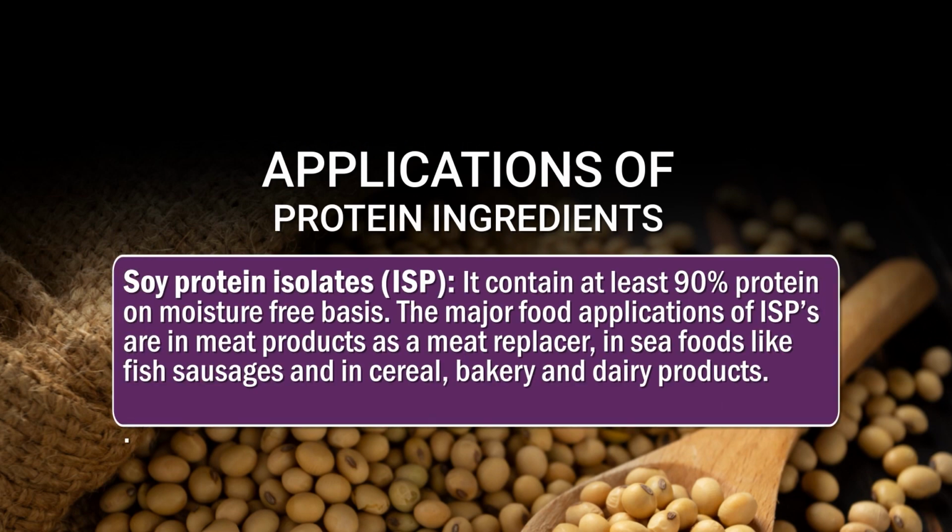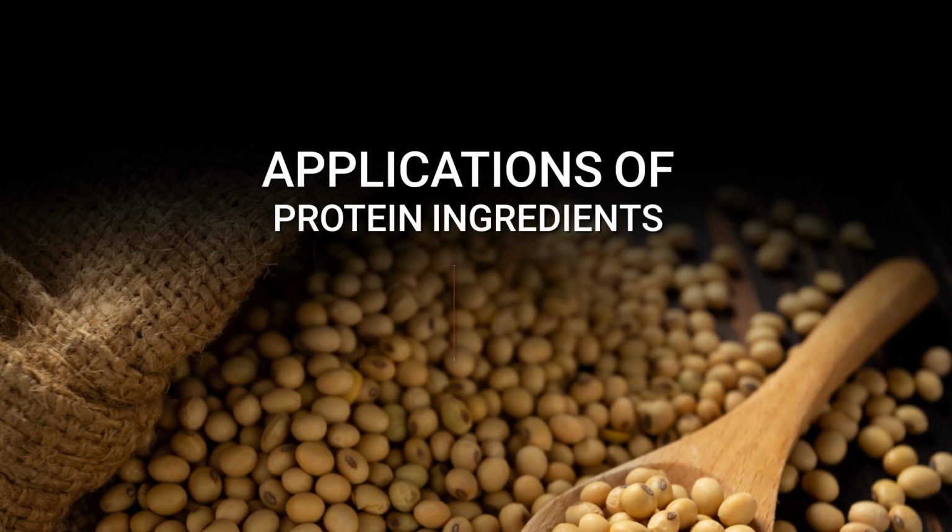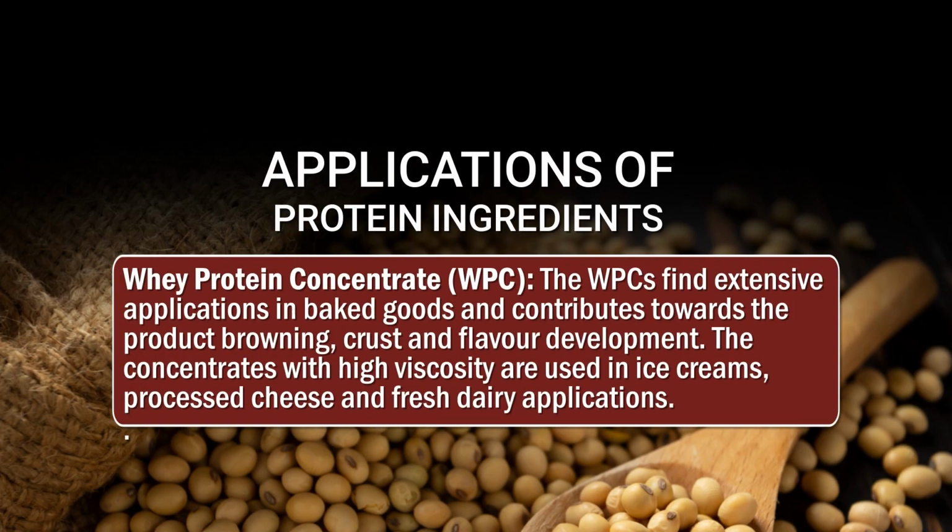Then another protein ingredient, soya protein isolate. Soya protein isolate contains at least 90% protein on a moisture free basis. The major food applications of soya protein isolate are in meat products like meat replacers, in seafoods like fish sausages, and in cereal, bakery and dairy products. Whey protein concentrate, that is WPC, finds extensive application in baked foods and contributes toward product browning, crust and flavor development.